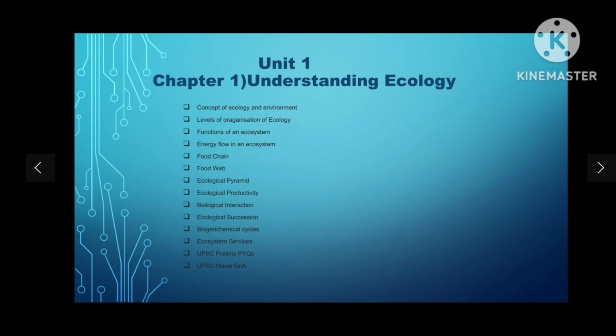So, guys, this is the first chapter of environment, understanding ecology. What I will do is learn and try to explain along with the learning, so that I'll be able to grasp some things, and if someone is following me, they will also be able to do it along with me, so that both of us can do it together. So the first chapter is understanding ecology. This is the environment related chapter. I have made one presentation for it.